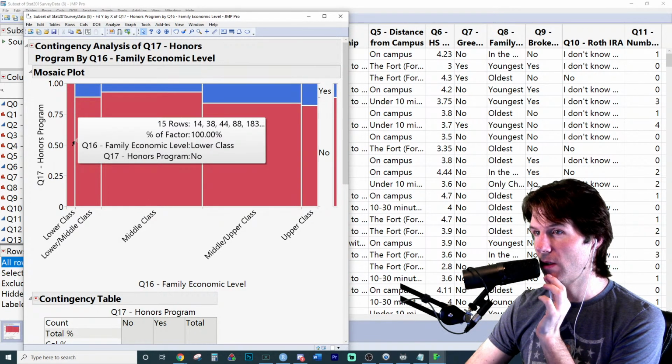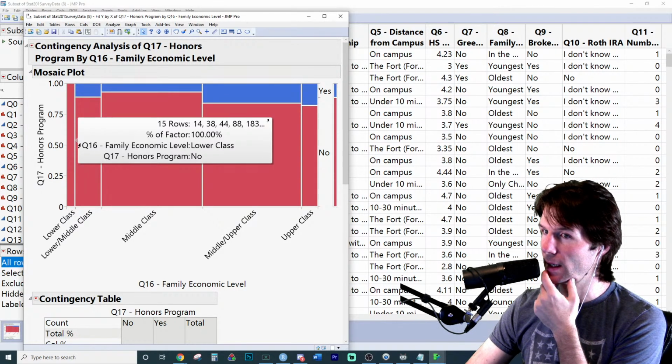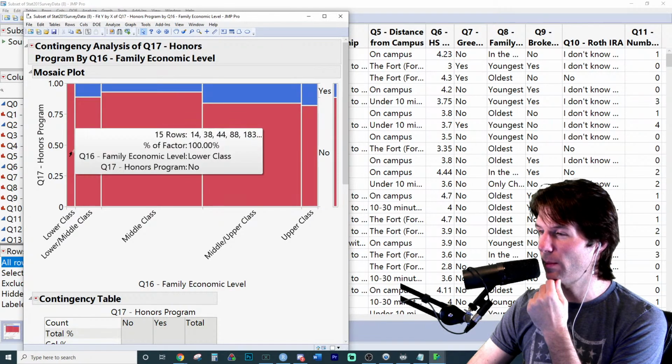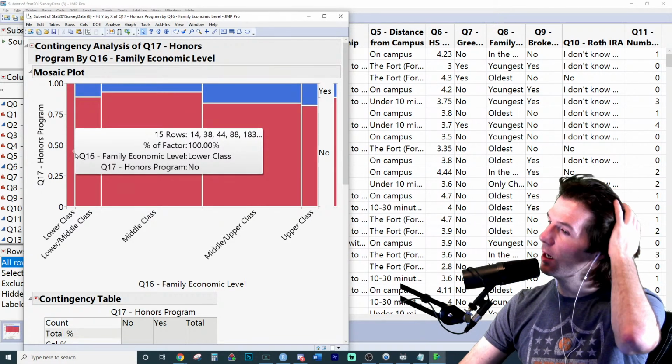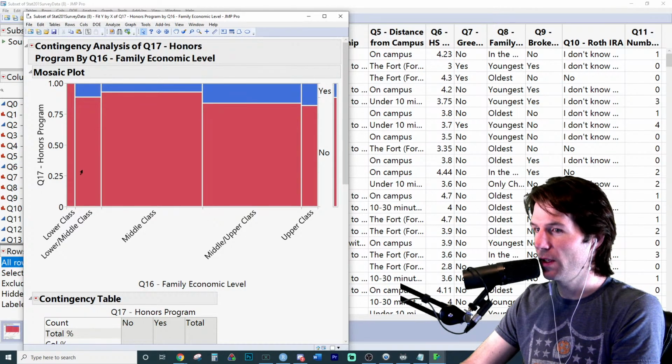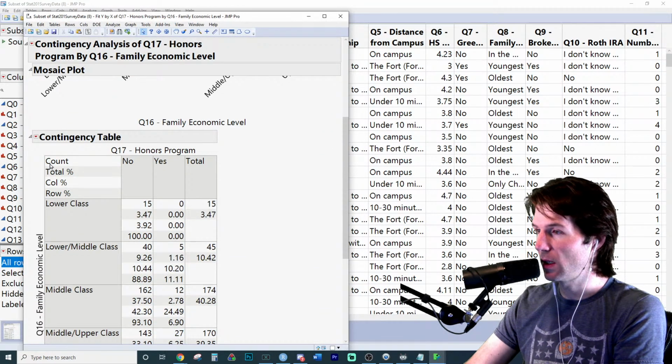This does worry me a little. I don't like that it's that, because we do see right here, this is if somebody is in the honors program based on their self-described family income level. And we see that of these students, and let's make our contingency table look right.